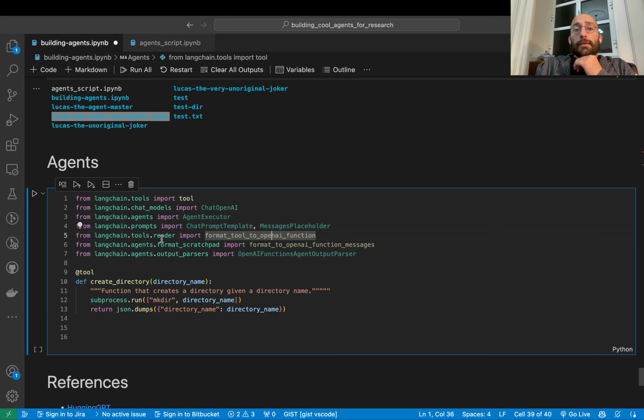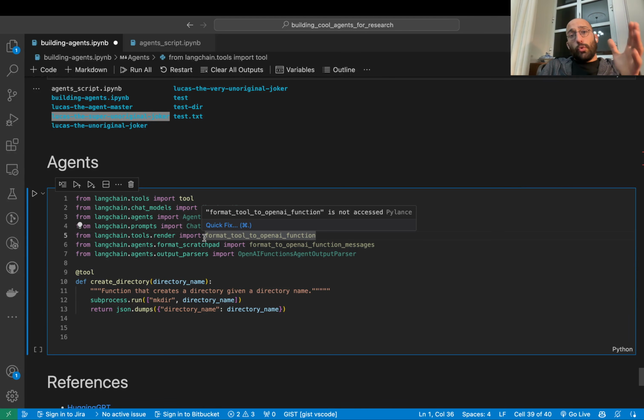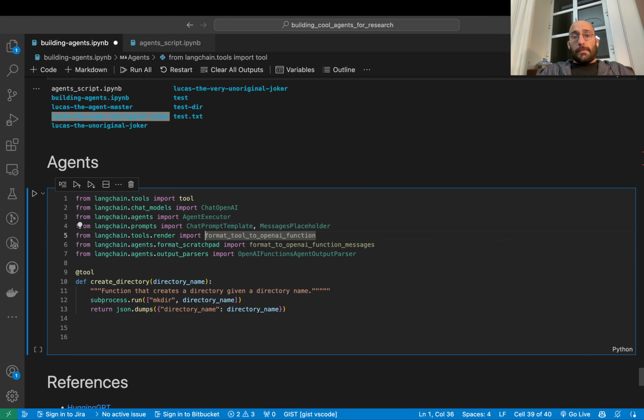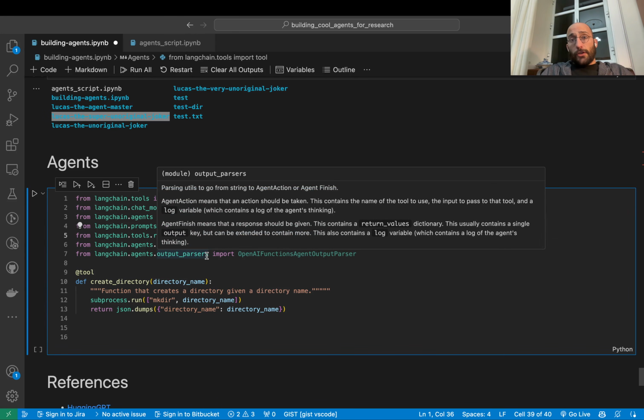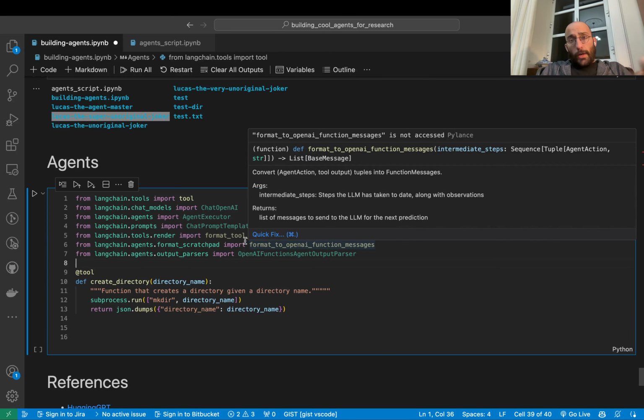And then we're going to use the format tool to OpenAI function, which is something that turns a tool from LangChain into an OpenAI function, which can be useful because LangChain makes it interchangeable. You can set up tools in LangChain, you can set up tools as OpenAI functions, and you can just call this to go from one to the other, from tool to OpenAI function. And OpenAI functions are great, as we just saw.